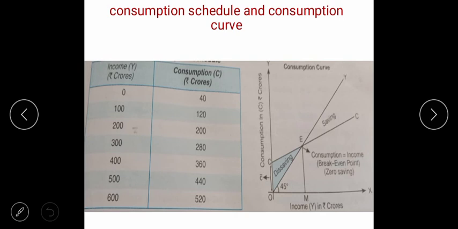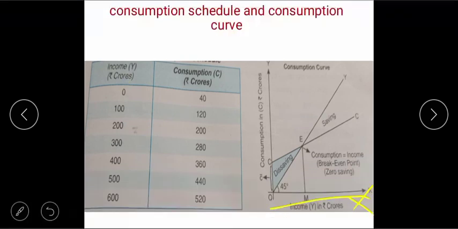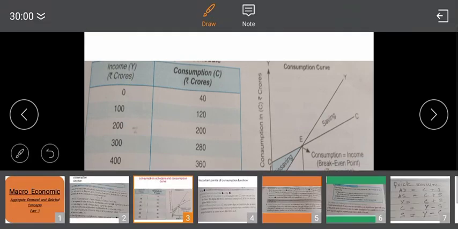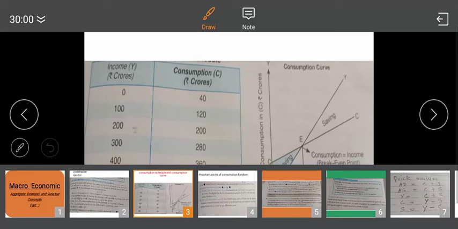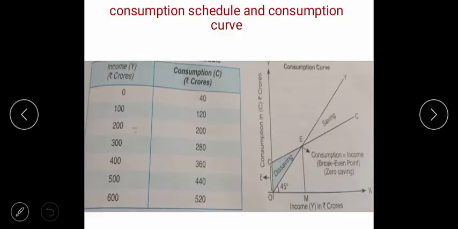Now the diagrammatic presentation. See over here, on the x-axis income is shown from 0 to 600, and your consumption figure has been shown on the y-axis here, right?